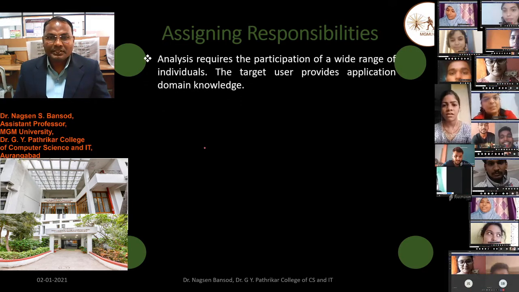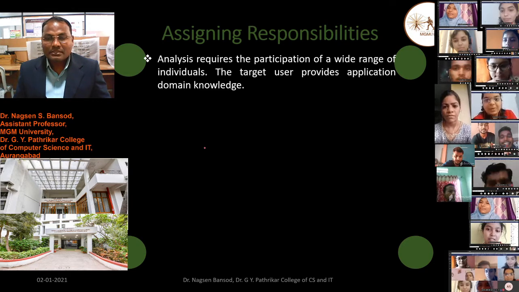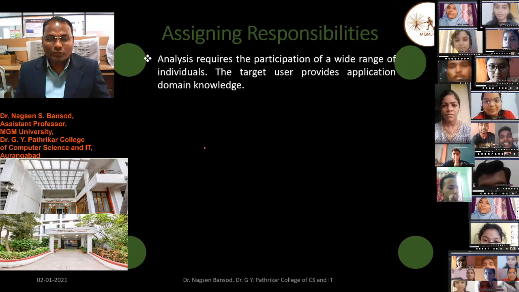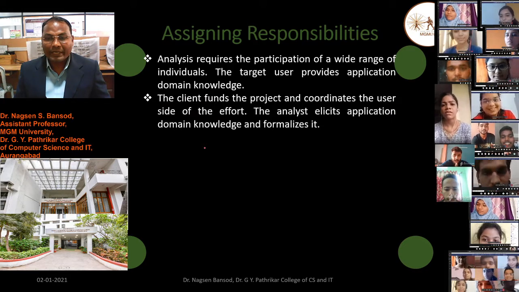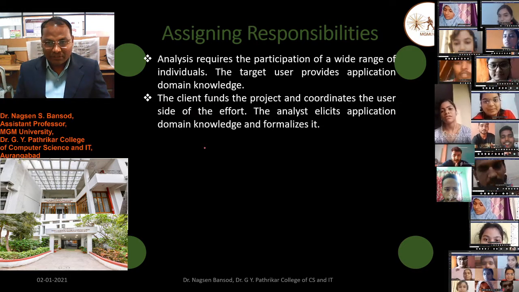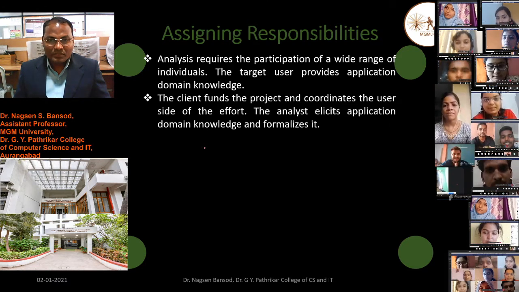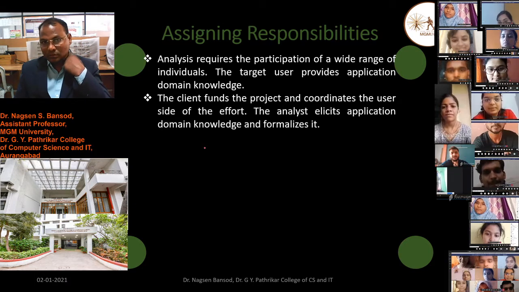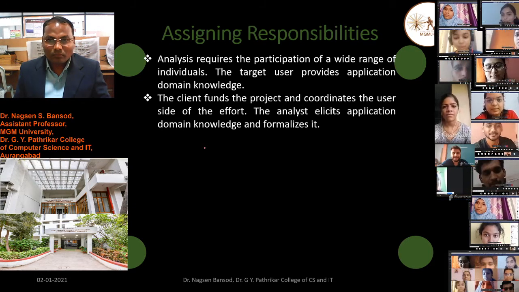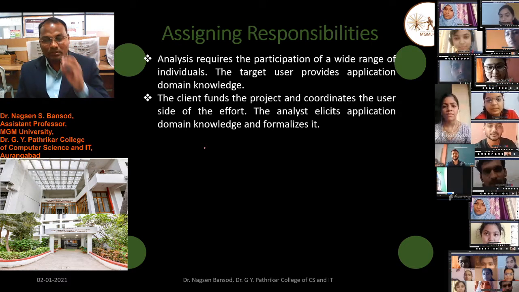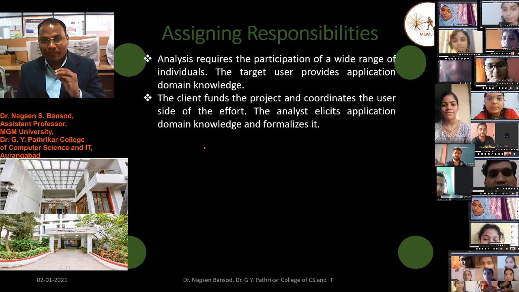The analysis requires the participation of a wide range of individuals. The target users provide application domain knowledge, and the client funds the project and coordinates the user side of the efforts. The analyst elicits the application domain knowledge and formalizes it. These are the roles and responsibilities of each individual participating in software development.